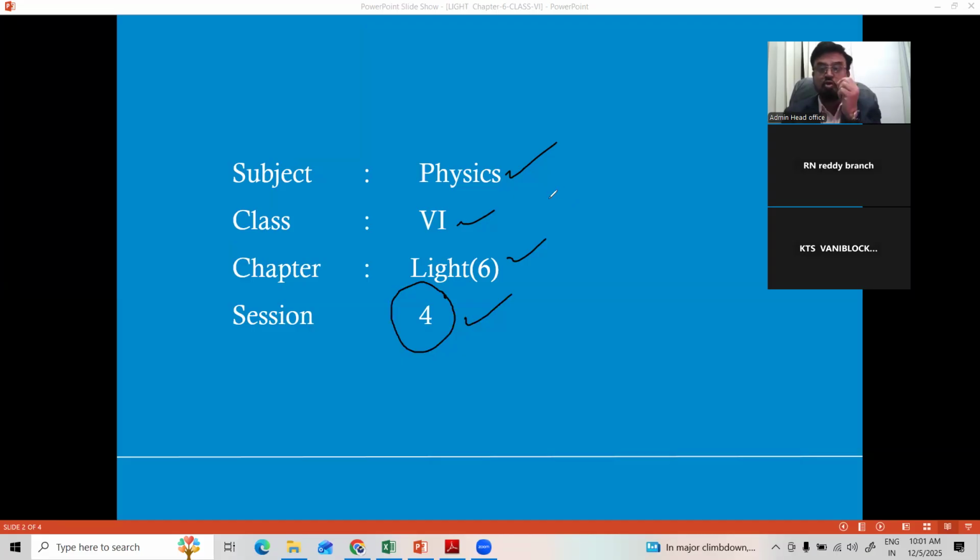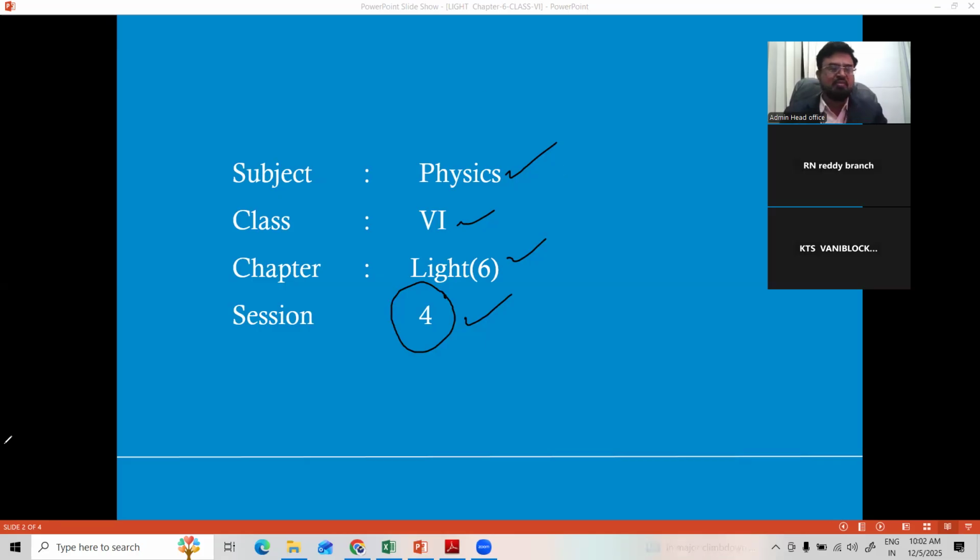Right? Such a wonderful form of energy, without which we cannot imagine our world, is called light. Light always travels in a straight line, which is also known as rectilinear propagation of light. We have seen some small activity to prove that.